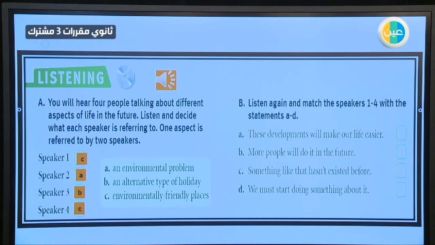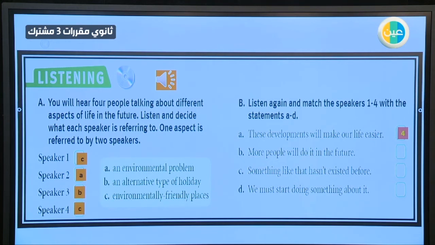Now let's look at B. Listen again and match the speakers from 1 to 4 with the statements A to D. We will do it because we listened to it before. These developments will make our life easier. So which speaker? 4. Yes. When he talked about the change in life, the modern way, the home, the modern home, and so on.